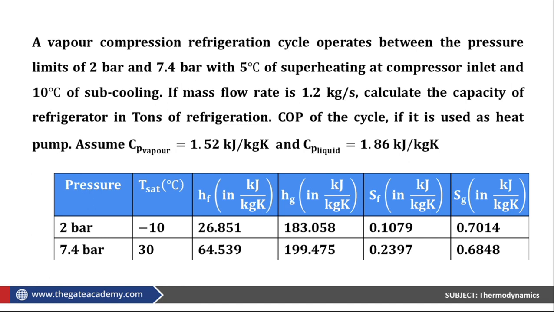Yeah, effect of reheating on Brayton cycle. Work output will increase, but the efficiency of the combined cycle is going to decrease. With reheating, the work output is definitely going to increase, but the efficiency is going to decrease. That is because in the second part, the pressure ratio decreases. The second turbine works at a low pressure ratio. And that is why even though the net work output is increasing, the efficiency will decrease.